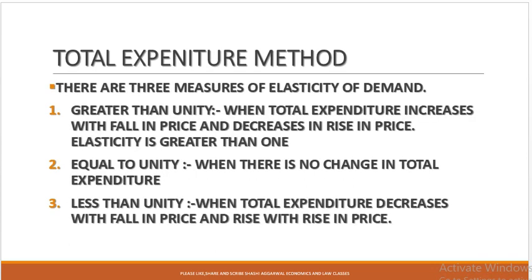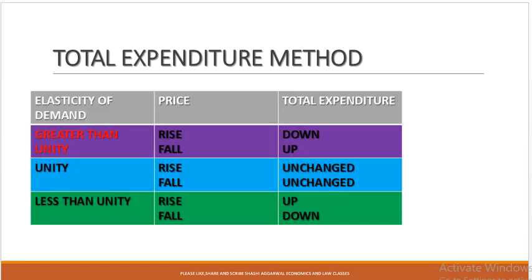There are three measures. Greater than 1: when total expenditure increases with a fall in price and decreases with a rise in price. Here the elasticity is more than 1. Equal to unity: when there is a fall in price or rise in price but the total expenditure remains the same. Less than 1: when total expenditure decreases when the price falls and rises with the rise in price. Here the total expenditure moves in the same direction, then it is less than 1. When it moves in the opposite direction, then it is more than 1.